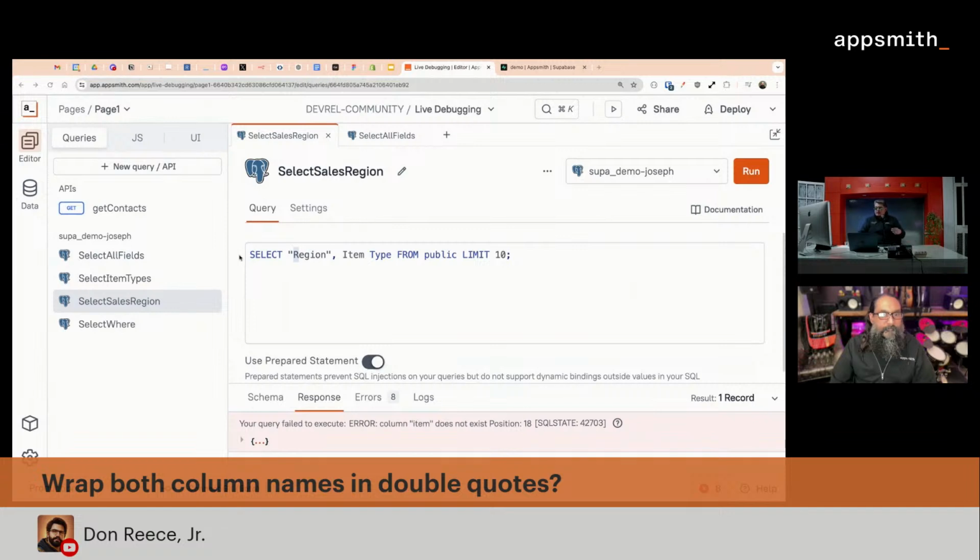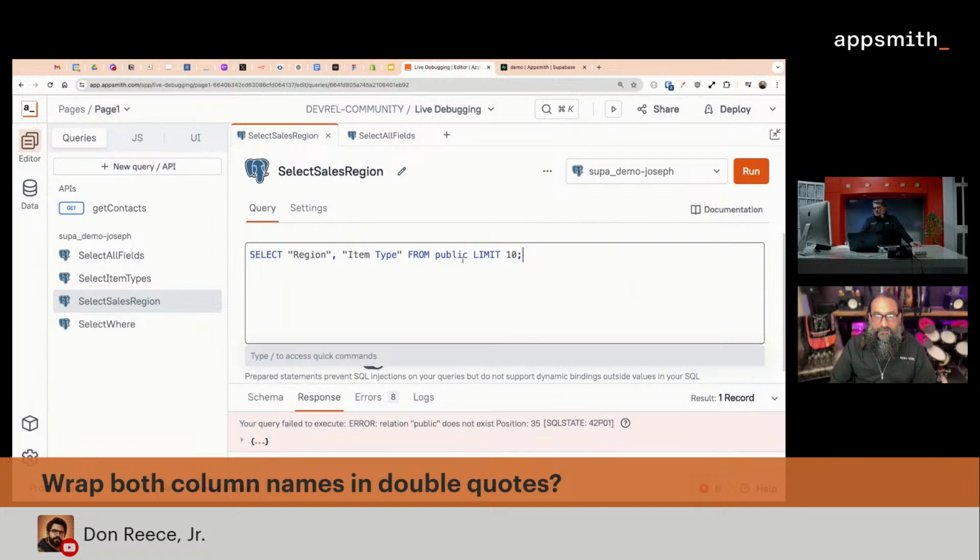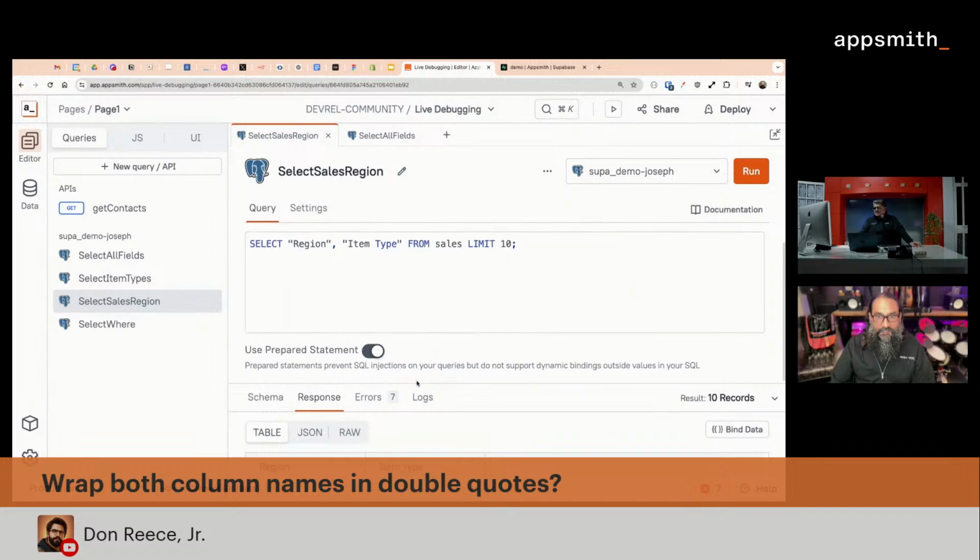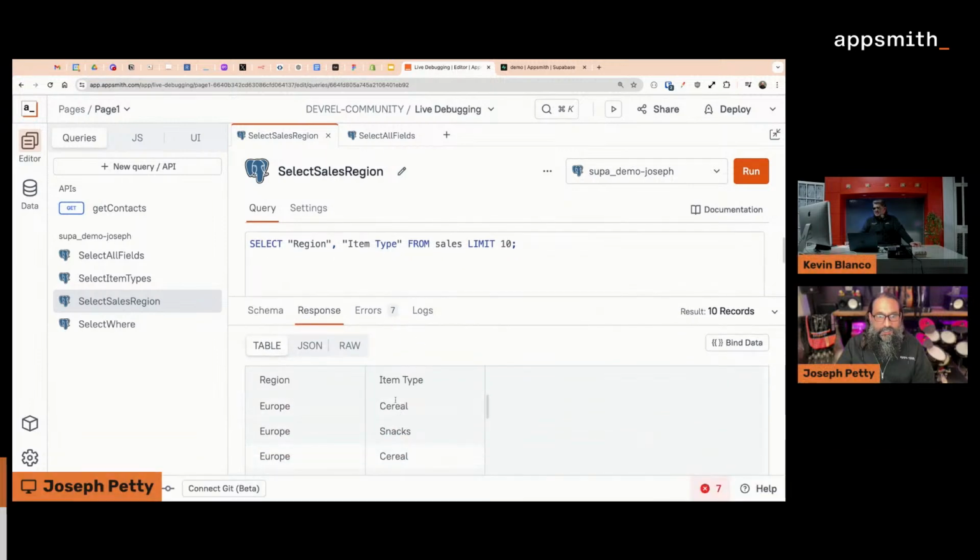Okay, so we're getting also from Don Rees to wrap both column names in double quotes, not only region but also item type. Let's see. Oh, and then I left public here instead of sales. Okay. Hey, now we're getting somewhere. All right.